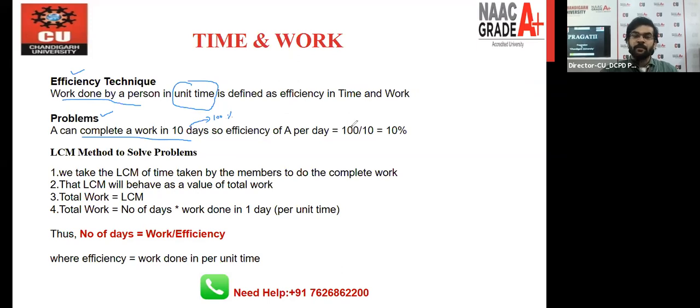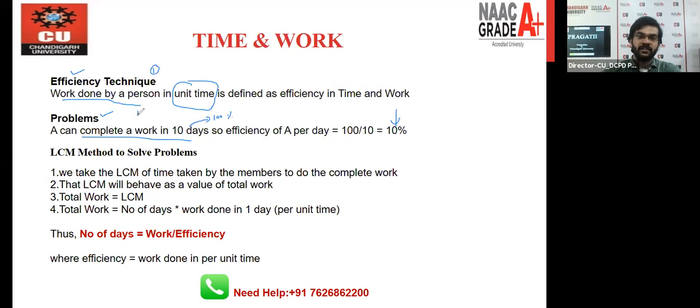So in a single day, how much work can the person do? That is 10% work, right? So that's why, when the number of days is given in the question and we are interested in finding the work of 1 day or 1 hour, in that moment you have to find the efficiency, right? So the next approach we have to discuss today, the number one thing, is the efficiency technique.